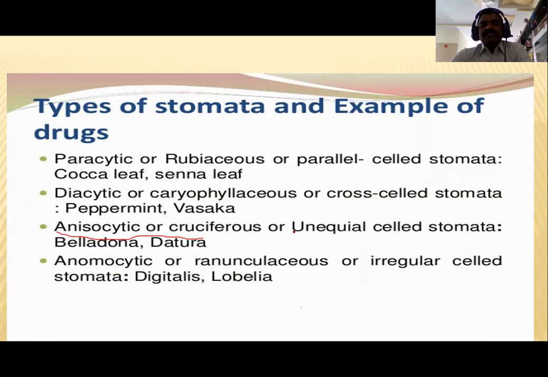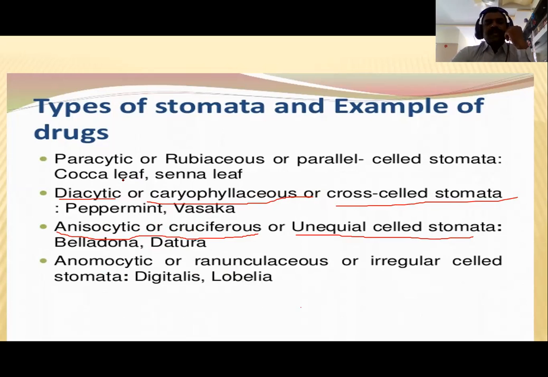Cruciferous stomata is also called unequal celled stomata. The best examples of this anisocytic or cruciferous stomata are belladonna and datura. These are Solanaceae family members. Then the third one is the diacytic stomata. This is also called Caryophyllaceous or cross-celled stomata. The best examples of diacytic stomata are peppermint and vasaka.